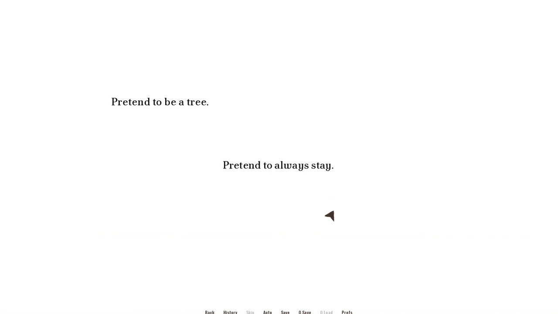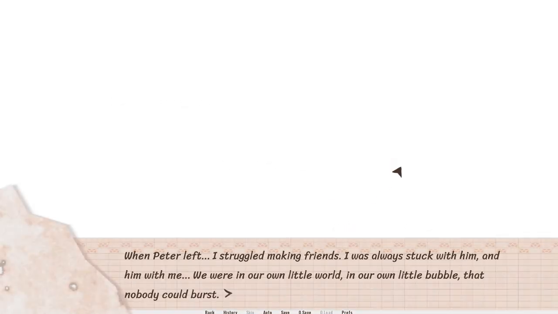Pretend to be a tree, pretend to always stay, pretend to be friends. When Peter left, I struggled making friends. I was always stuck with him and him with me. We were in our own little world, in our own little bubble that nobody could burst.